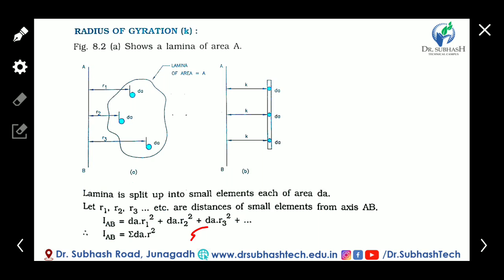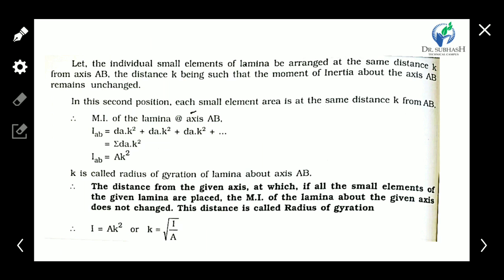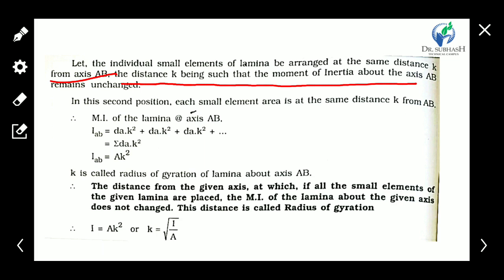Now the equation becomes summation of dA r square. Okay, so now let's consider another condition. Let the individual small elements of the lamina be arranged at the same distance k from the axis AB, the distance k being such that the moment of inertia about axis AB remains unchanged.